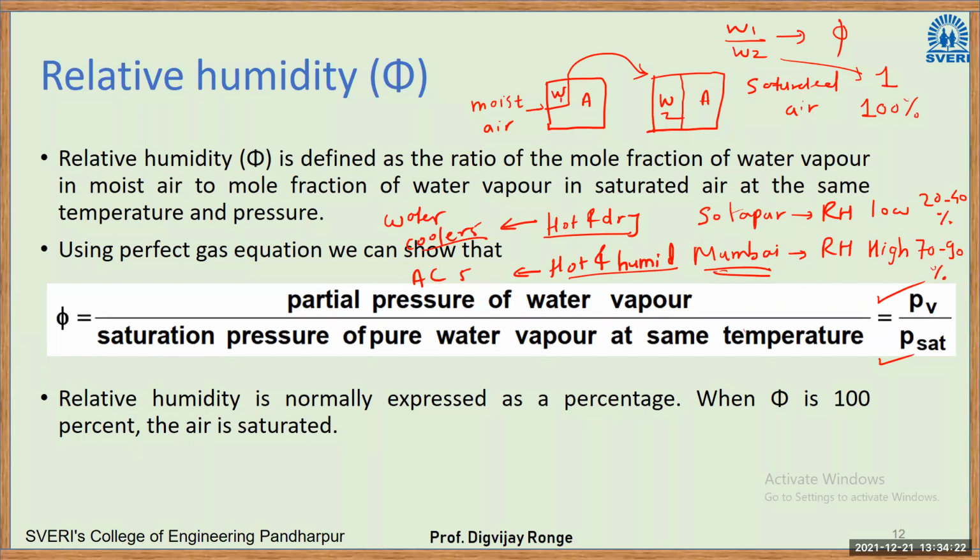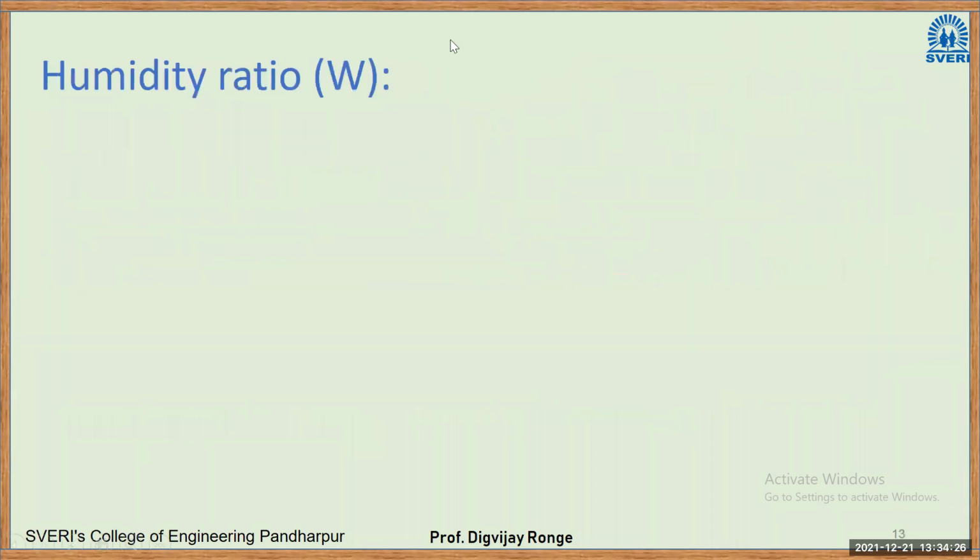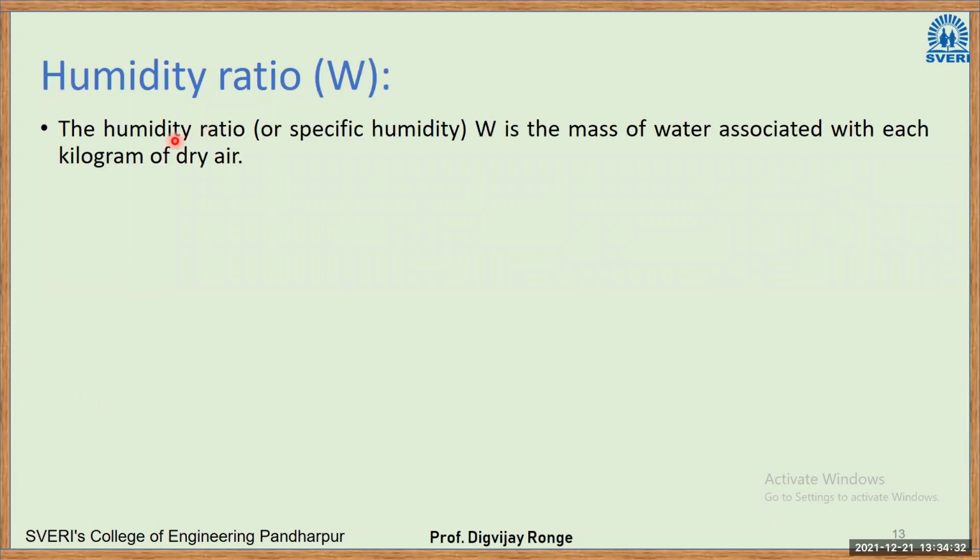Okay, so phi is equal to Pv divided by Psat, that is the relative humidity. The next property we are going to study is humidity ratio. So humidity ratio or the specific humidity, that is W, is the mass of water associated with each kilogram of dry air. So it is directly the ratio of mass of water vapor to the mass of dry air, right?